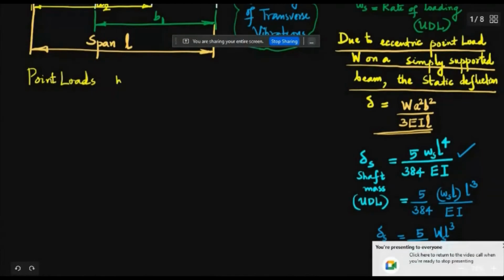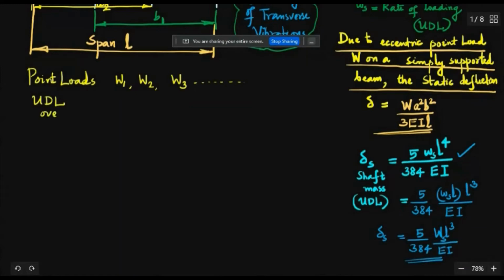You have W1, W2, even though I have done only 2, there can be many, W3, etc. Then UDL, remember UDL due to the shaft weight per unit length that is given. So UDL over the entire span, so complete span, that will be small w suffix s.